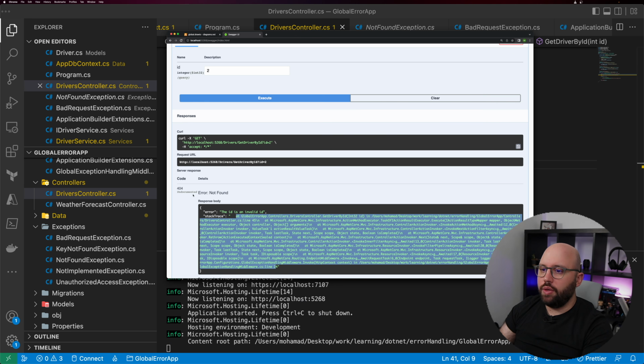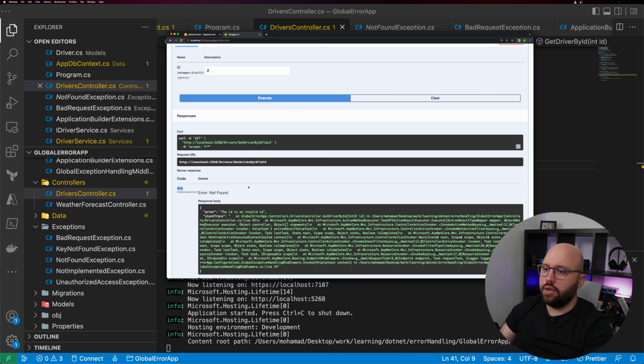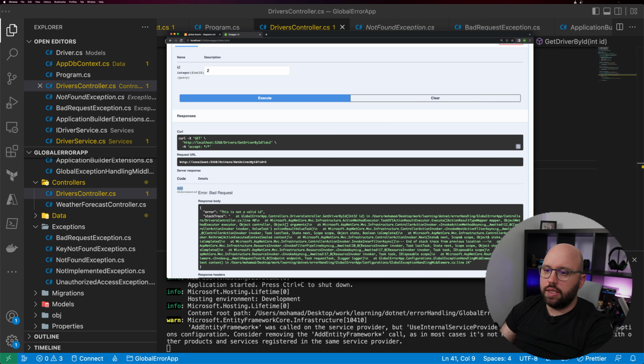So that's different types of error. So the not found one, we can see we got a 404 and we got this error here. And now if I just throw a bad request, let's execute this, we can see that the 404 converted to a 400. The error has been updated to a bad request. The message for bad request has been updated, and we can see I got the stack trace. And from this, you can see how powerful the global exception handling is, where basically you have a single middleware handling all of the exceptions that you might have, having full control of how you are sending the response back to the user, having full control of how you are actually processing.